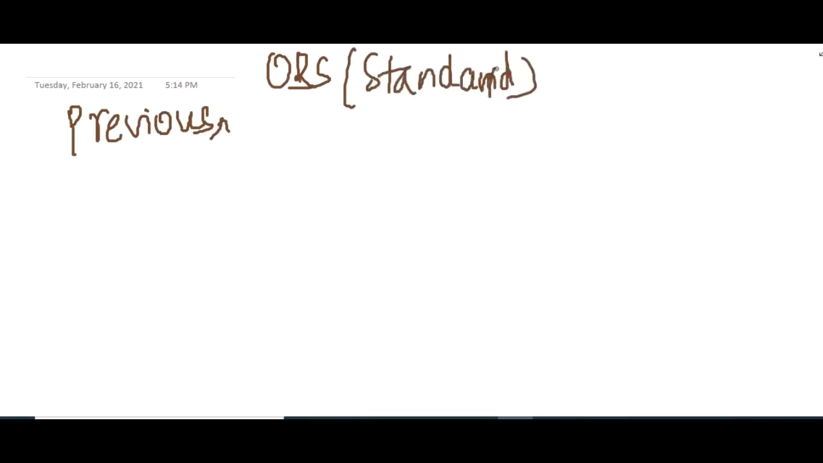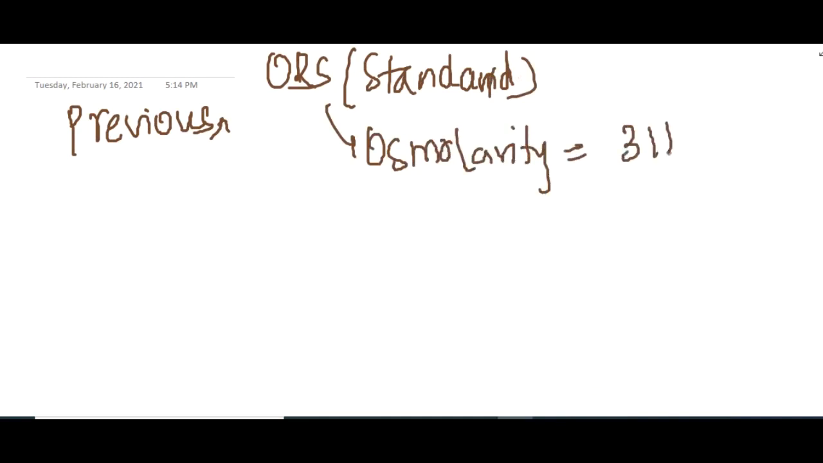Okay, now we will see some important points about ORS. Previously we used to use standard ORS. This standard ORS has an osmolarity of around 311, and the sodium concentration in this standard ORS is 90 milliequivalent per liter.